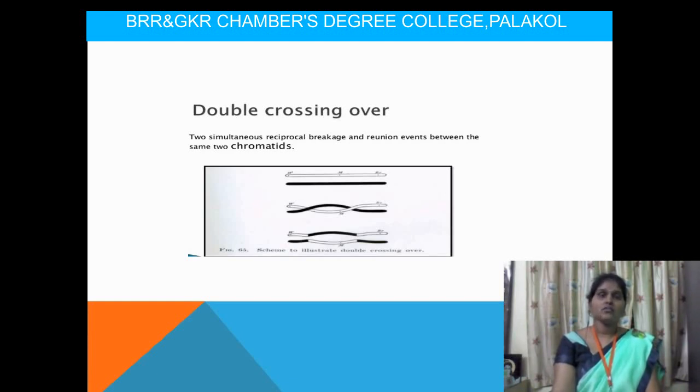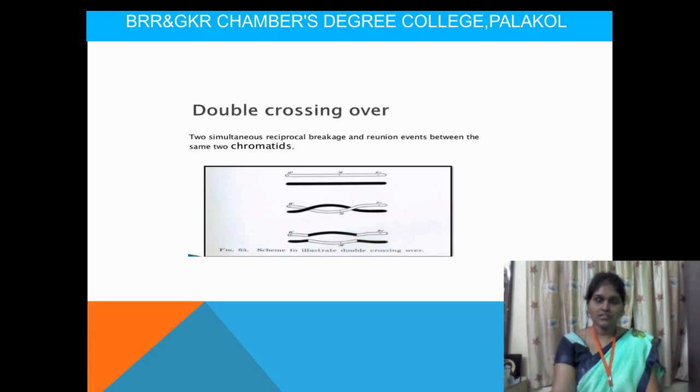So these complete homologous non-sister chromatids are going to separate from each other. That process is called crossing over. Here these two non-sister chromatids are going to cross with each other.